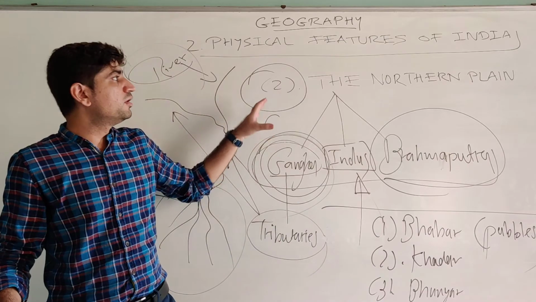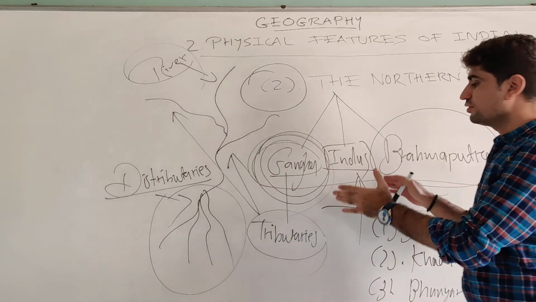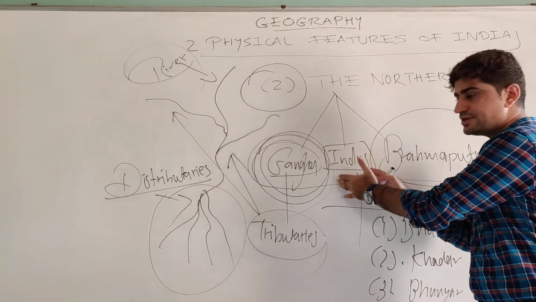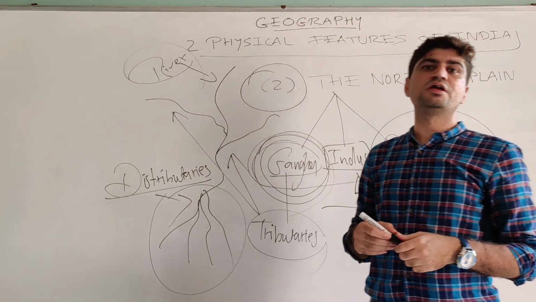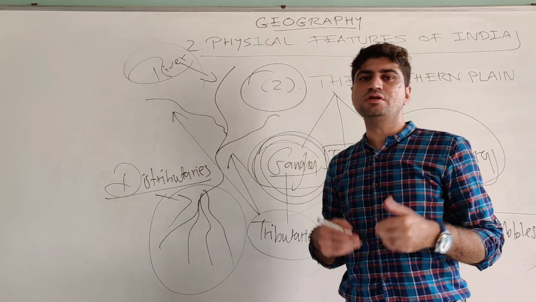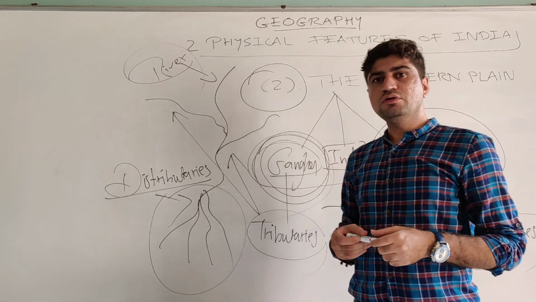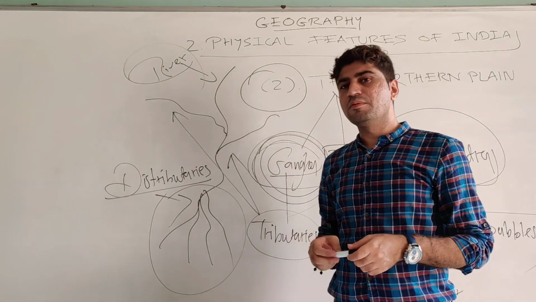So here about the northern plains and the different divisions: on the basis of the river system, the Indus plains, the Ganga plains and the Brahmaputra plains, and on the basis of their physical characteristics variation, Bhabar, Terai, Bhangar and Khadar. In the next video, we will discuss the next physiographic division, the peninsula.